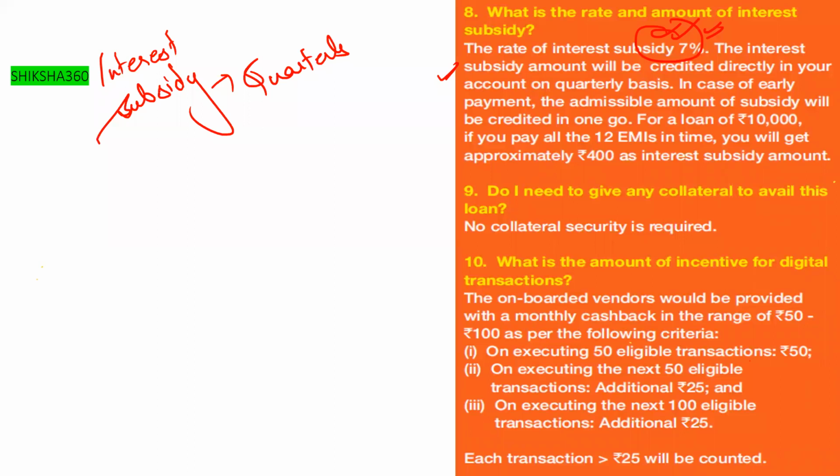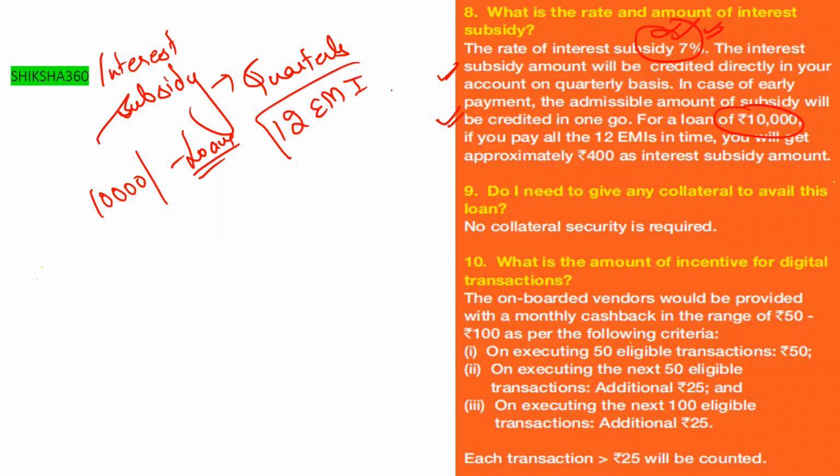For a loan of 10,000, how many EMIs? The tenure is 1 year or 12 EMIs. And how much interest subsidy will they get?